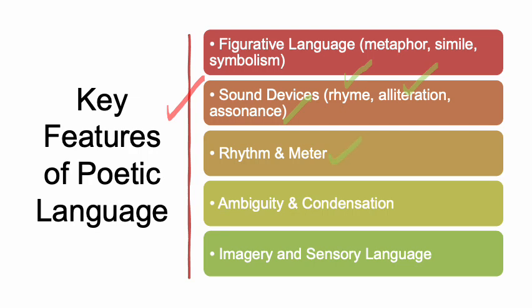Then there is the rhythm and the meter. Most of the time the students might have heard pentameter, hexameter, etc. So the lines of poetry can be studied and analyzed with respect to the meter, and that meter can be further divided into syllables, that is the rising and falling syllables. When they combine together, they make the meter. Some of the poetic lines are pentameter. Most of the time it's very famous, it's called blank verse as well. So meter is the characteristic of the language of poetry. Because of this rise and fall of the syllables, we have the rhythm in the poetry as well.